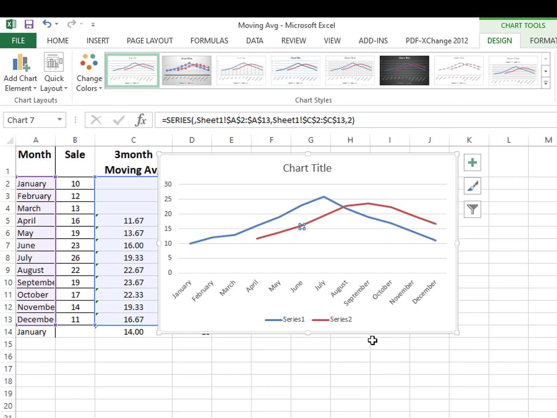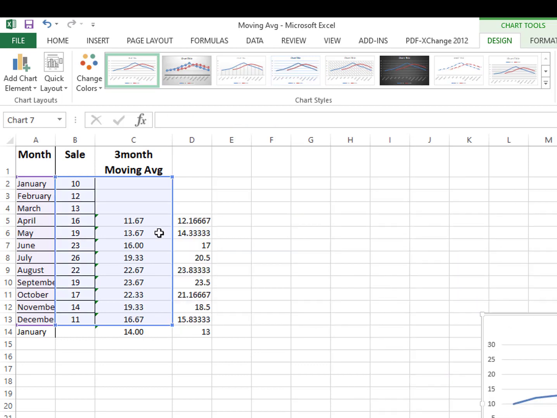So in this way, the most important thing is that you need to check the data behavior. Then on the basis of that behavior, you need to conduct a specific forecasting test. You need to use some specific forecasting technique. So in this example, I just show you how you will check the data behavior, how you will calculate the 3-month moving average.